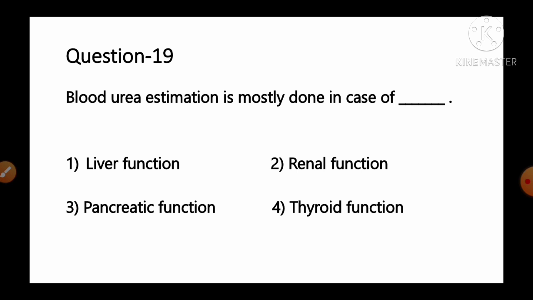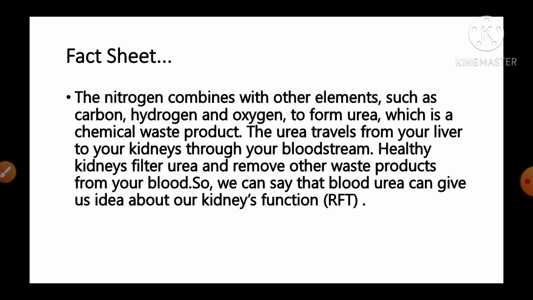Blood urea estimation is mostly done in case of: option number 1, liver function test; number 2, renal function test; number 3, pancreatic function; number 4, thyroid function. And the fact given regarding this question: nitrogen combines with other elements such as carbon, hydrogen and oxygen to form urea, which is a chemical waste product. This urea travels from your liver to your kidney through your bloodstream. Healthy kidneys filter urea and remove other waste products from your blood.